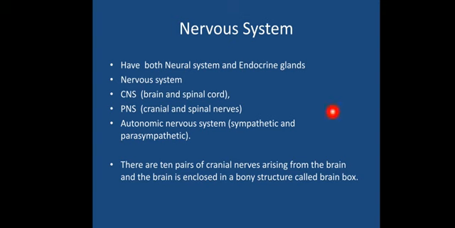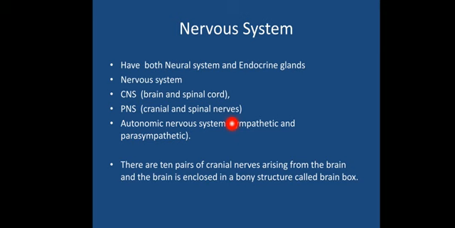So the neural system consists of 3 parts, particularly the CNS, which consists of a properly developed brain and spinal cord, the central nervous system, and the PNS, the peripheral nervous system, which consists of nerve fibers arising from the brain, which are called cranial nerves, and those arising from the spinal cord, which are called spinal nerves.